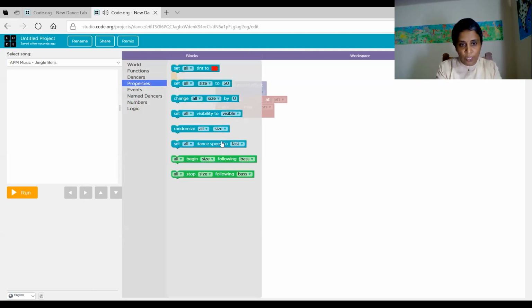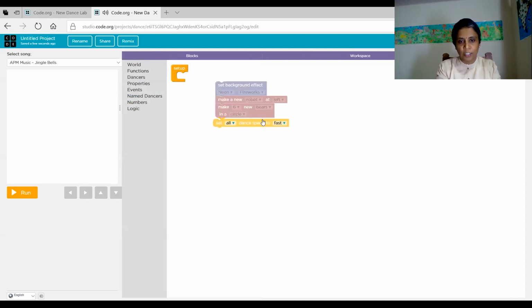Yes, you need to check. Here I can take the dance speed. So here it is going to fix. How the dancer should dance, that you can see. You want the normal dancing. So you have done your work.